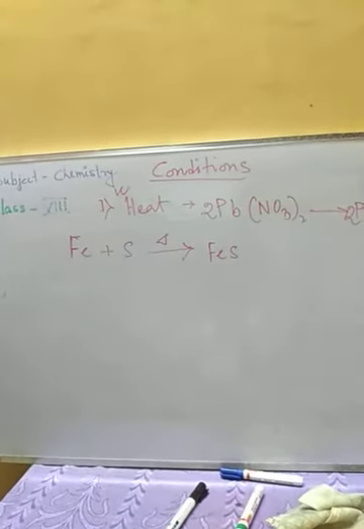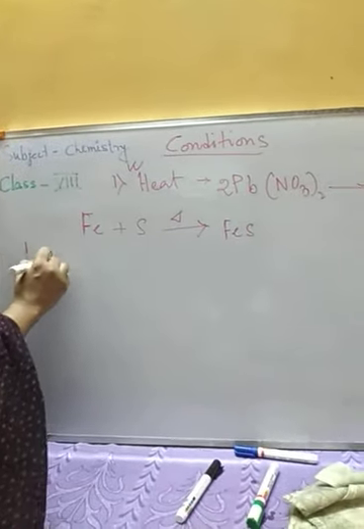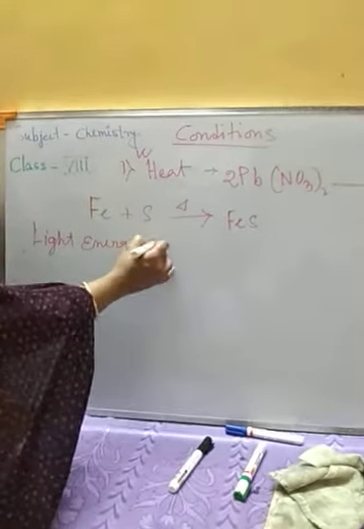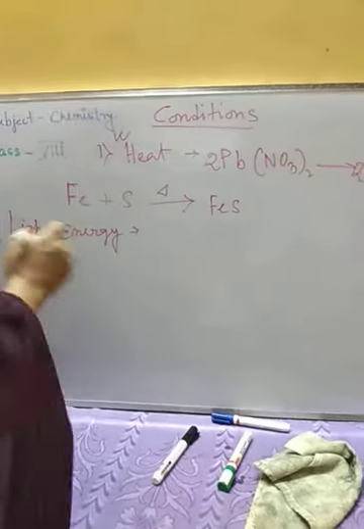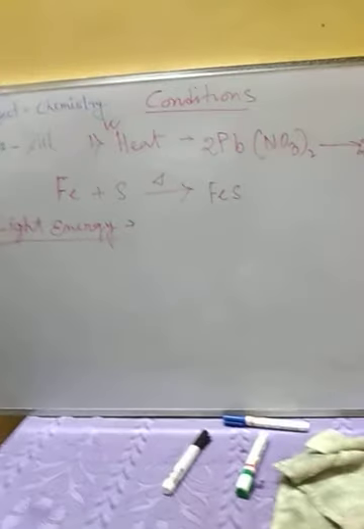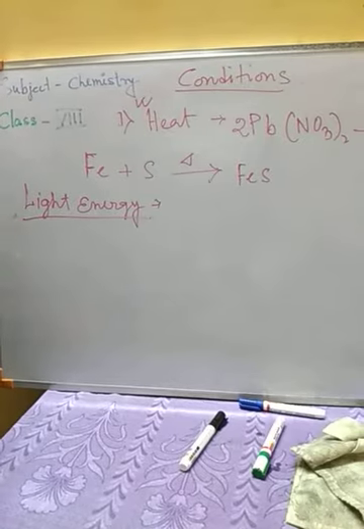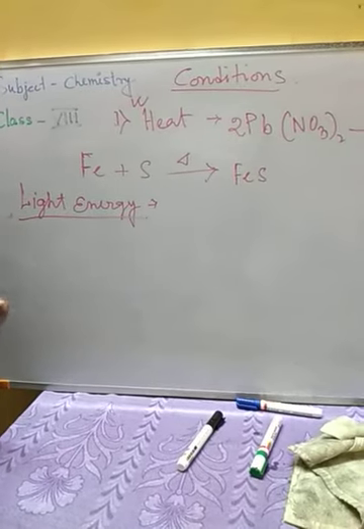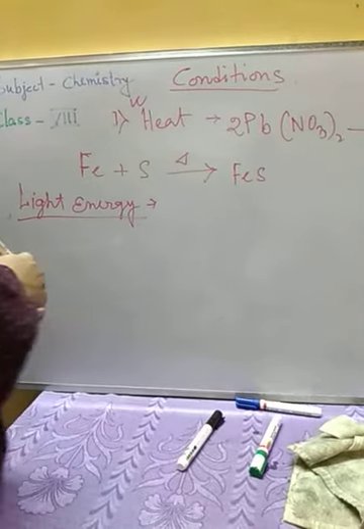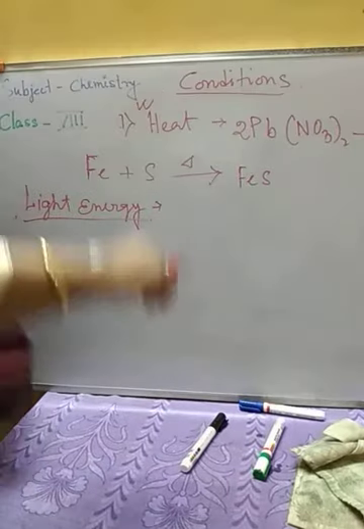Next, light energy. This is also a kind of energy, you know. So there are a few reactions where light acts as the necessary condition for the chemical reaction. A very common reaction of this kind where light energy is required, that is photosynthesis. The green plant, during the production of food, requires this light energy, otherwise the required reaction will not occur.